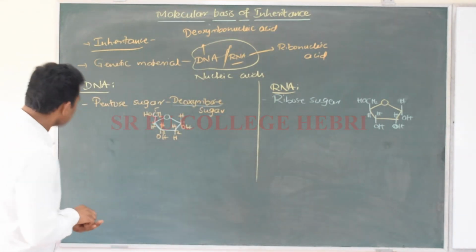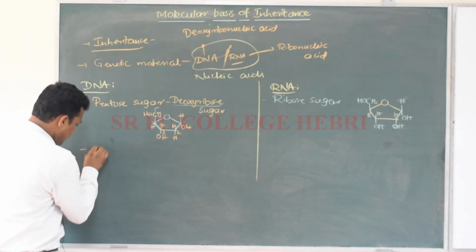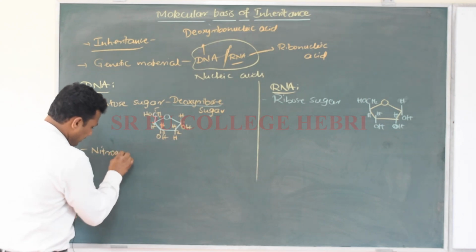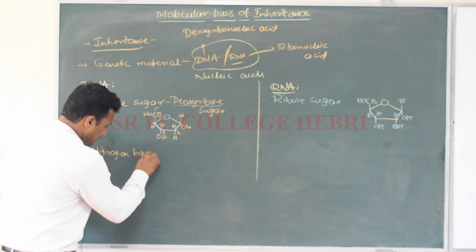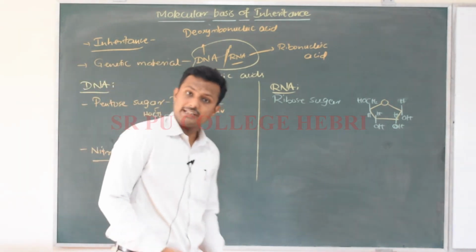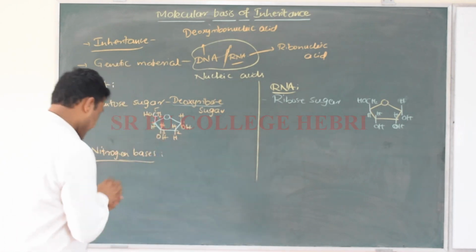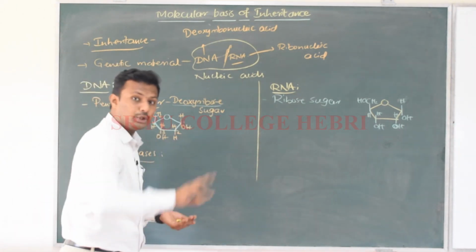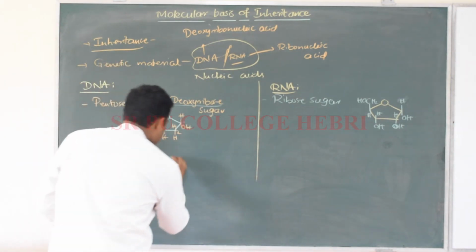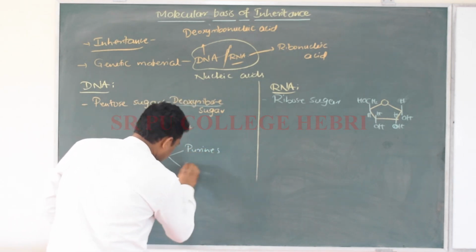The next component is the nitrogen base. These nitrogen bases are present in both DNA and RNA, but they have been divided into two different types: purines and pyrimidines.